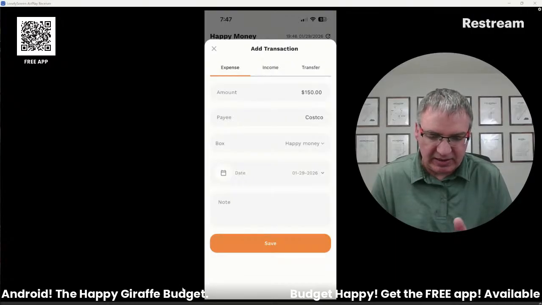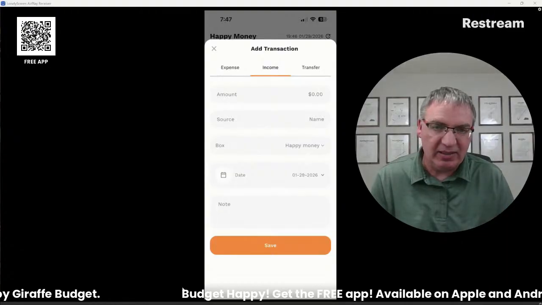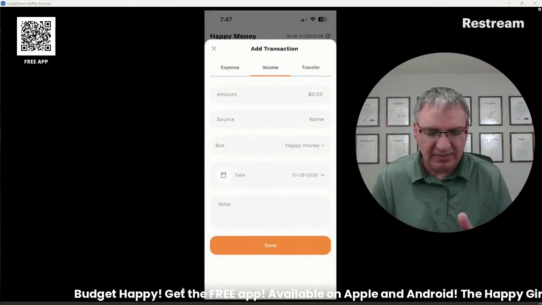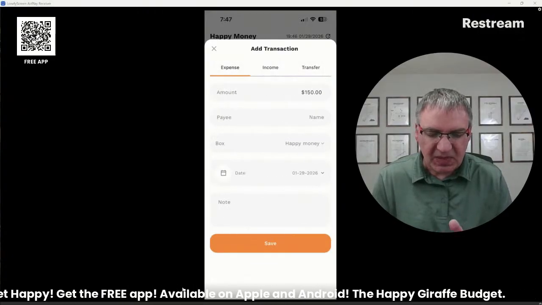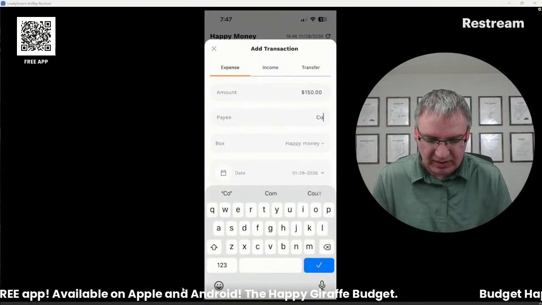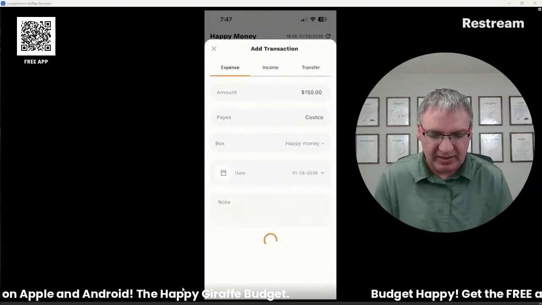And then the date defaults to today. You can also do income, like if you get income that you hadn't expected, or like someone gives you money for your birthday or something, you can put that in here. And you can also transfer between the different boxes. So I'm going to say today I went to Costco, spent $150 and then saved that.